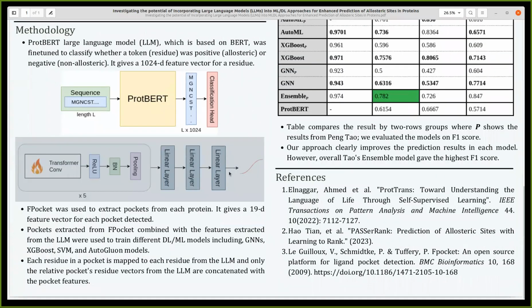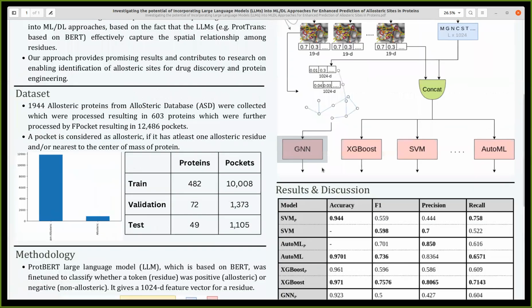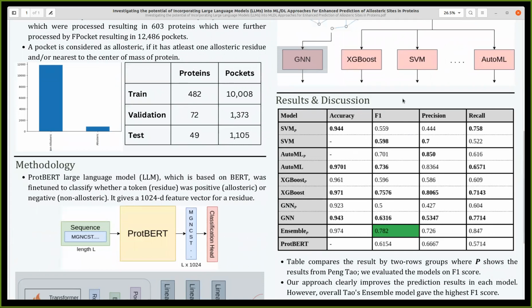This is the architecture of our graph neural network. It starts with the transformer convolution layer. This is the same transformer that was proposed by "Attention Is All You Need"; it is based on that transformer. After that, it is passed to the ReLU, batch normalization, and pooling layers, and this block is repeated 5 times. After this block, we have three linear layers and a sigmoid layer, which gives us the probability of whether a pocket is allosteric or not. Our evaluation metric is the F1 score because we have a huge class imbalance.